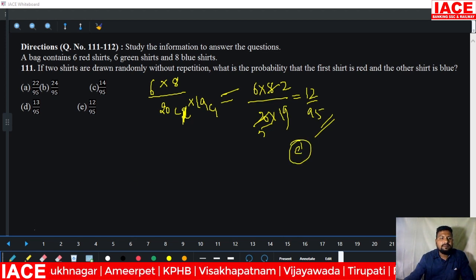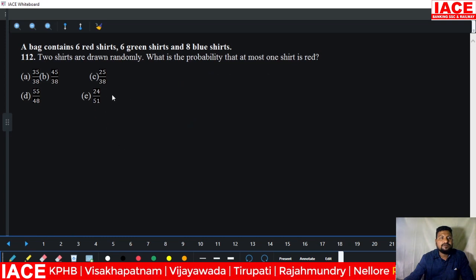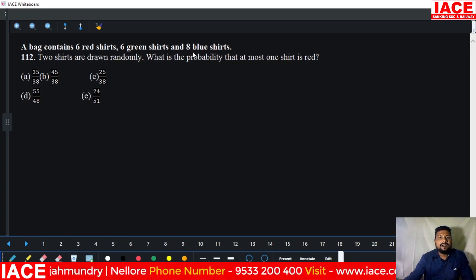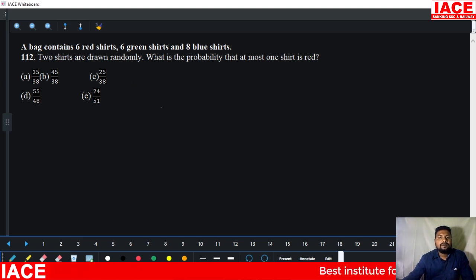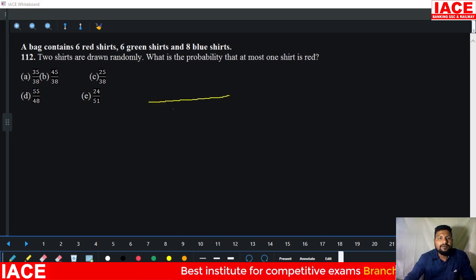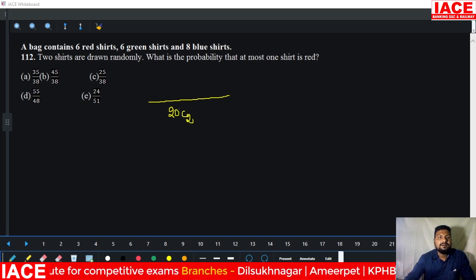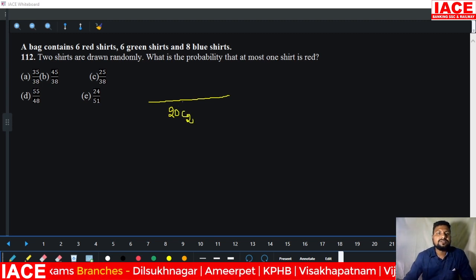For the same data, next we have question 112. A bag contains 6 red shirts, 6 green shirts and 8 blue shirts. What is the probability that at most one shirt is red? Here we have to pick 2 shirts from 20. It is not mentioned that it is repeated, so directly you can go with the 2 shirt selection.